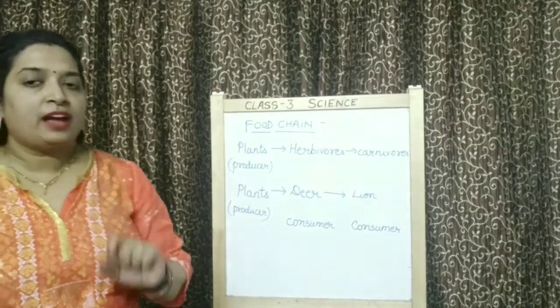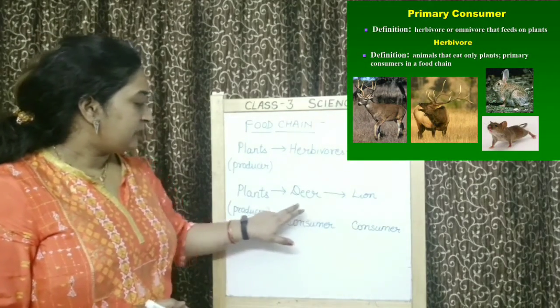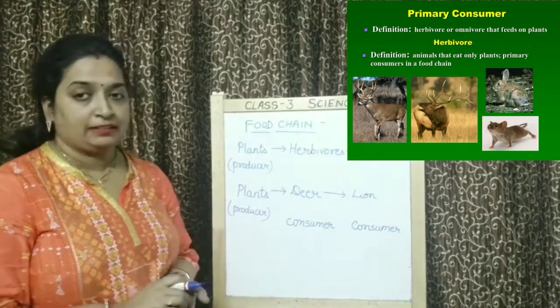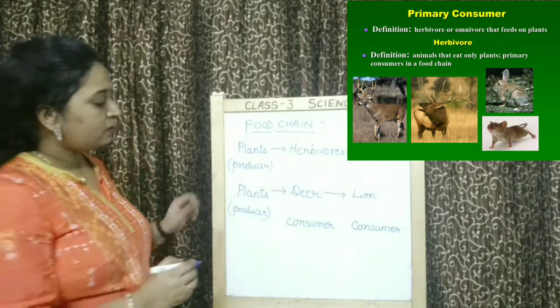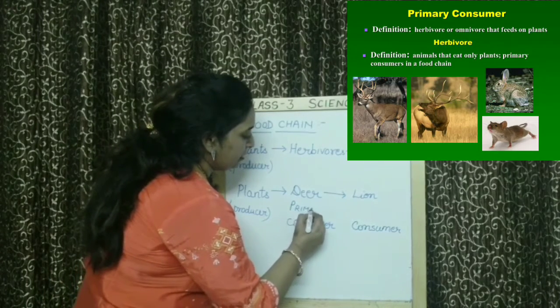Now, one more thing I want to tell you, children, the animals which get food directly from the plants, that means herbivores, they are called primary consumers. What are they called? Primary consumer.